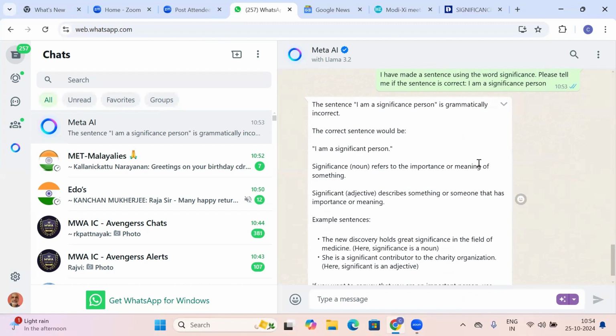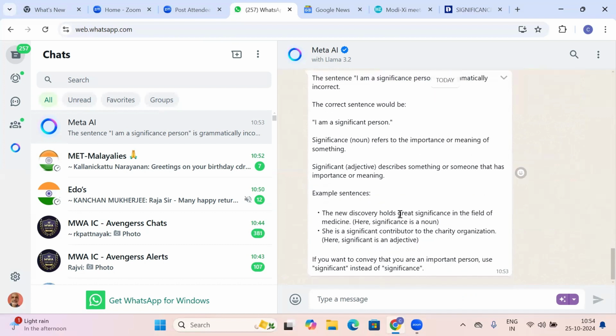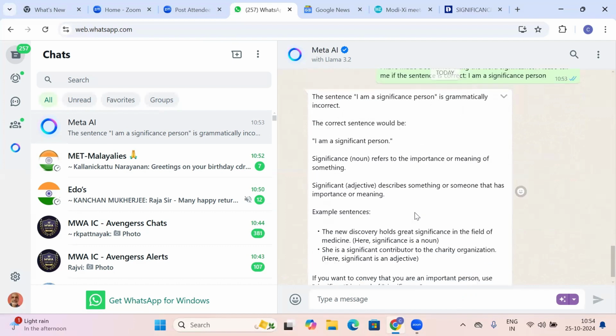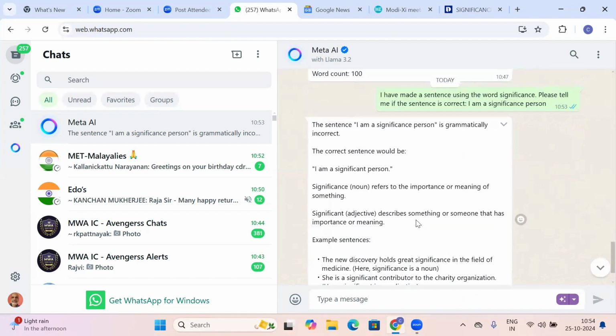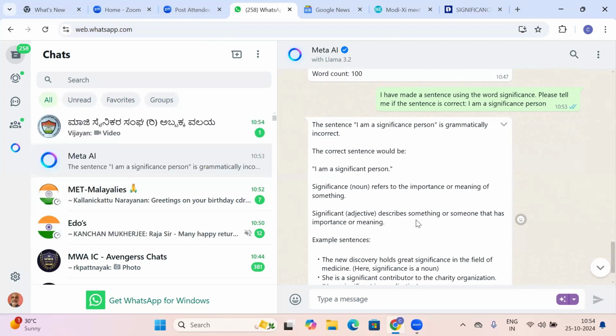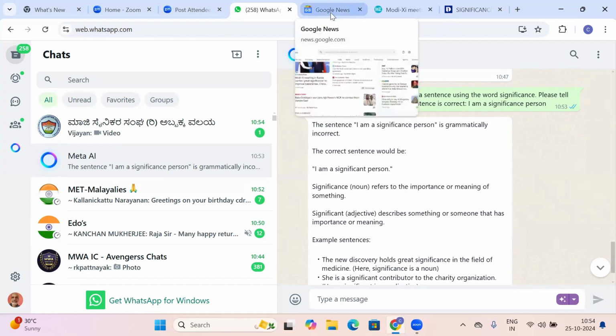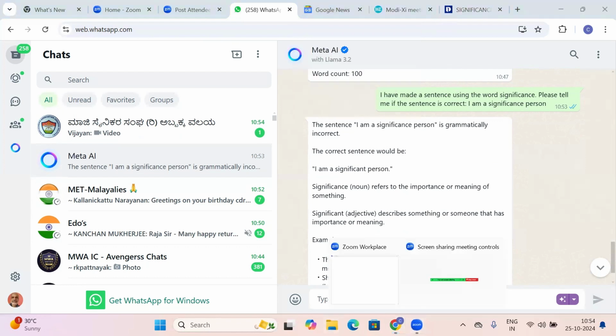Significance refers to the importance or meaning of something. Significant, the adjective, describes it: the new discovery holds great significance. These are the words for significance. So if I had to use it, I have to say I am a significant person. The whole thing is explained to you in great detail. So wherever we have to make use of a sentence, use it like this. Everything that we want can be got from Meta AI.